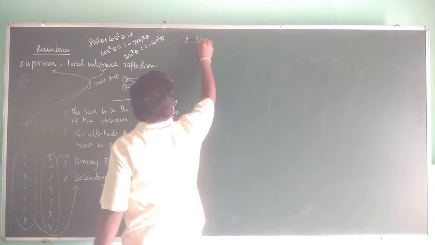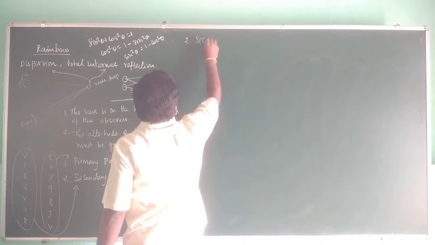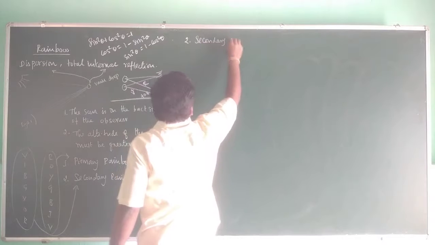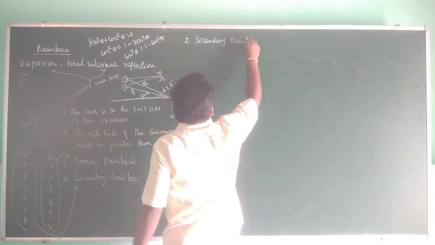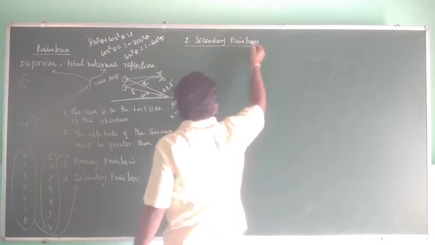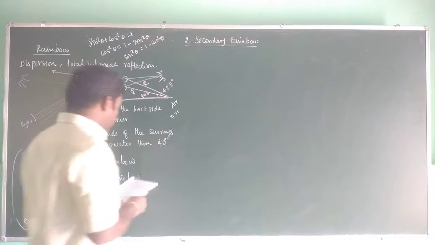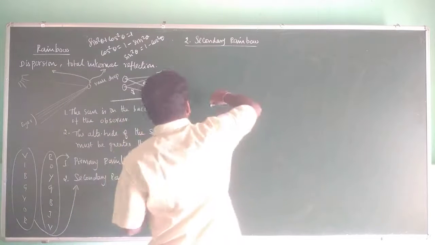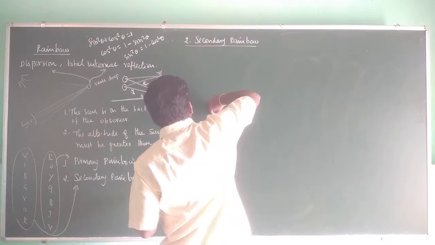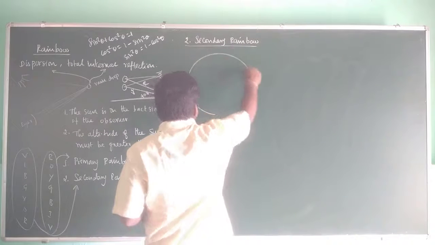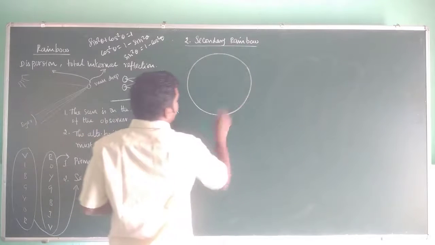The second topic is the secondary rainbow. Let's see what happens in the secondary rainbow, which makes the colors appear in the reverted, flipped way. Okay, right. Now fine. Again, let me draw this diagram first.